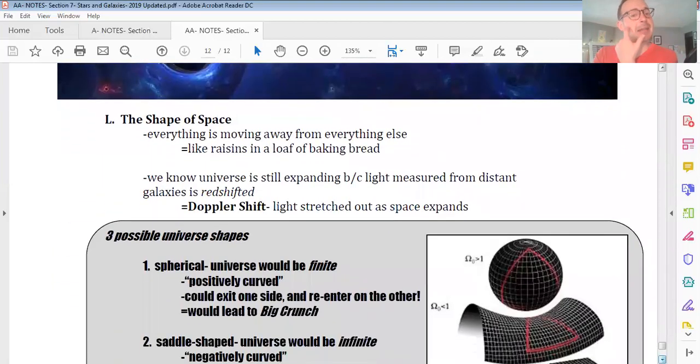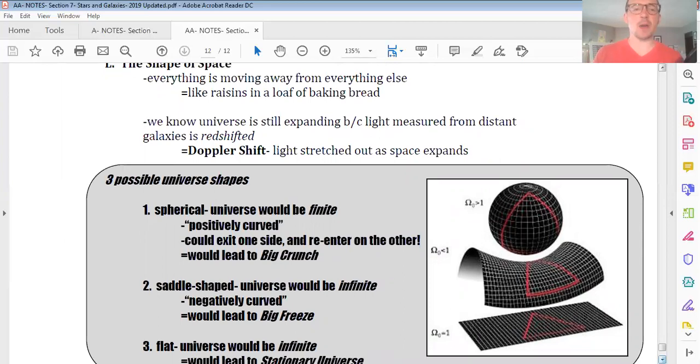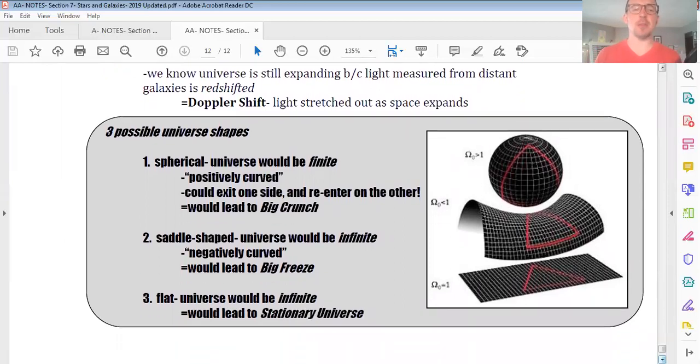So finally, back to Einstein, that brings us to the shape of space itself. Einstein wanted to think that the universe is static, but his equations told him that would be highly unlikely. It would be almost like trying to balance a pen or a pencil on its point. In theory, it could balance for just a little bit, but eventually it would tip over one way or the other. So right now, cosmologists look at 3 possible shapes for the universe.